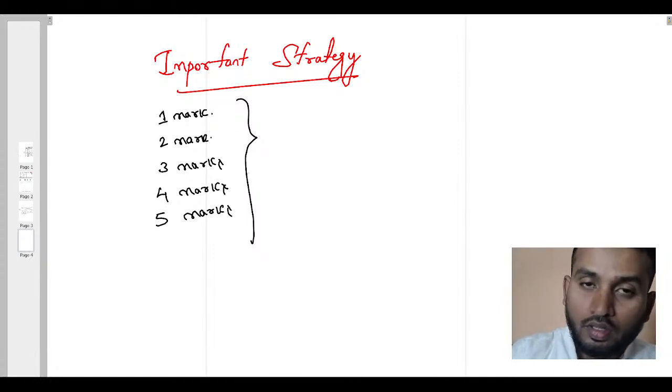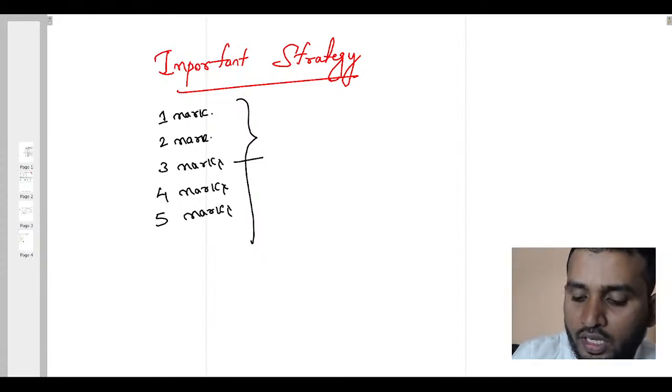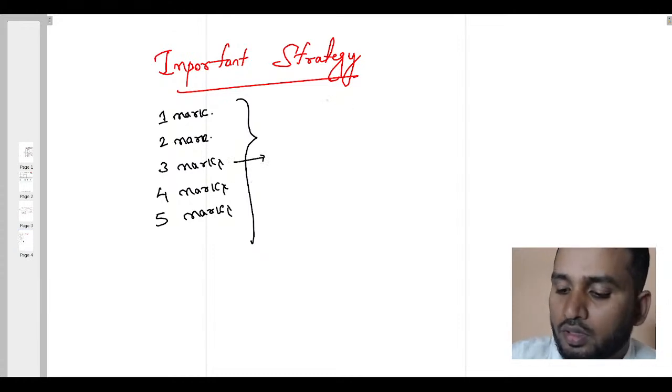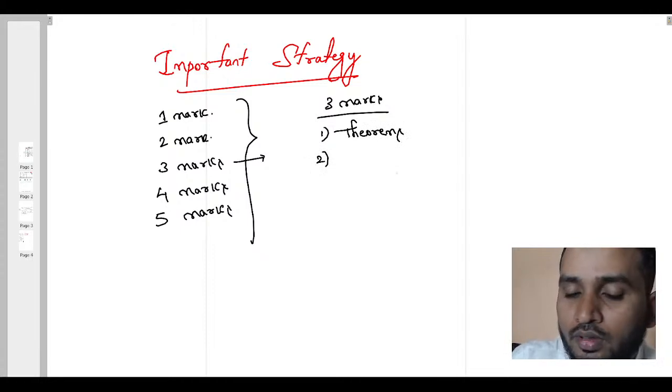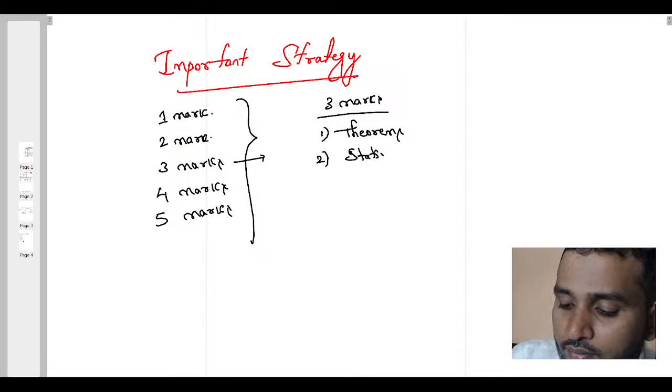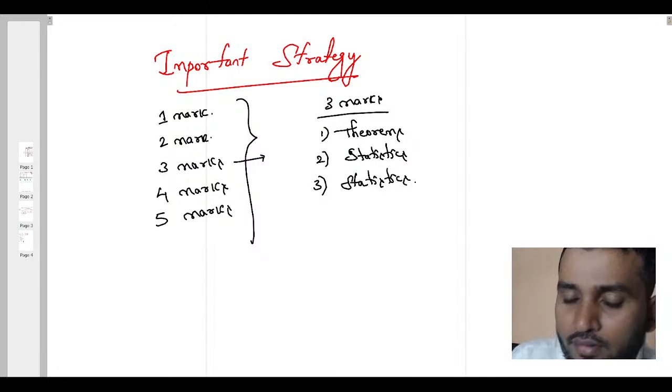Observe here. Usually for 3 mark carrying questions, the first area the question may appear from in the exam is the chapter theorems, right? The second question we can expect from the chapter statistics, and the third question also from statistics.